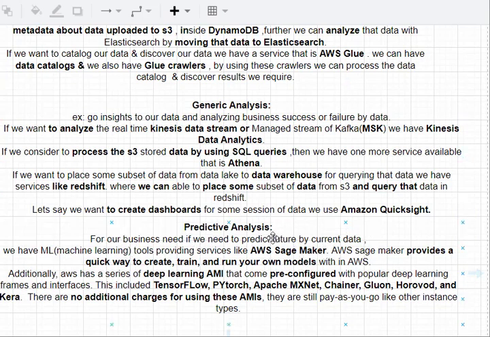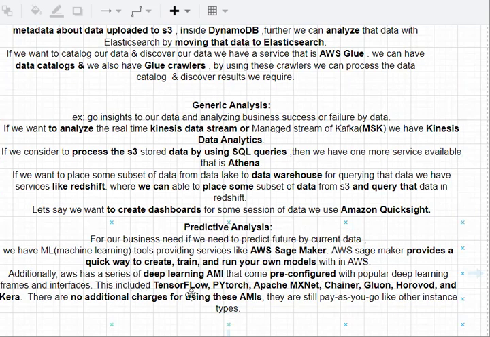In AWS, we have AWS SageMaker. We can use SageMaker in order to create a model or train a model and run that model in AWS. For all those things, the ML based tool service we have in AWS is AWS SageMaker. By using that, we can create a model, train a model, and run that model in AWS.